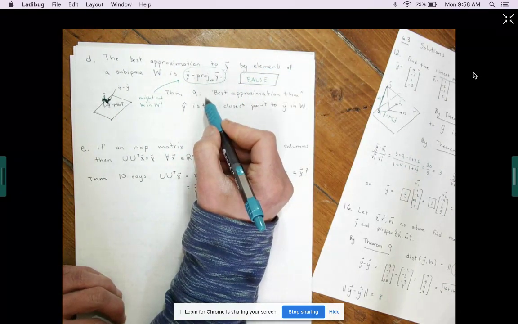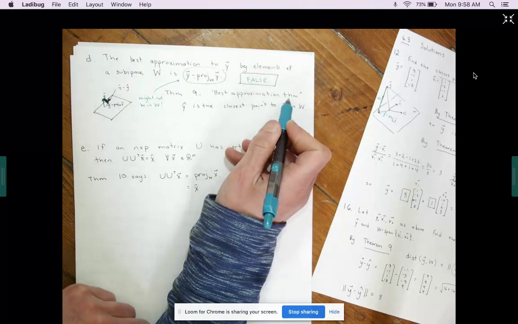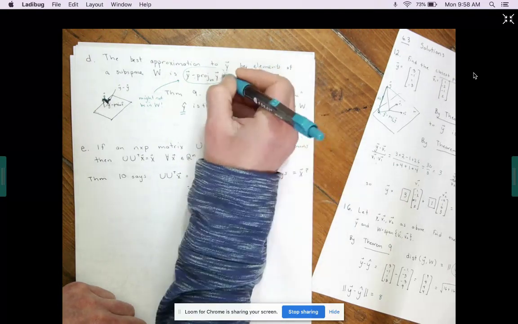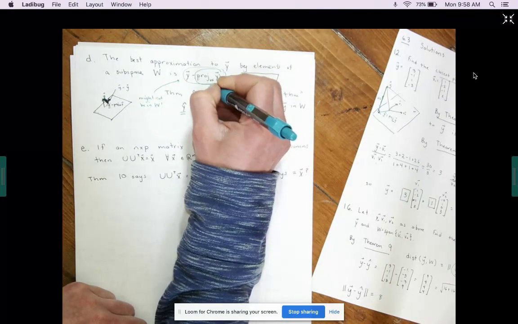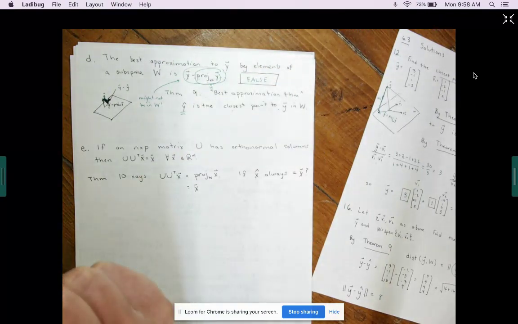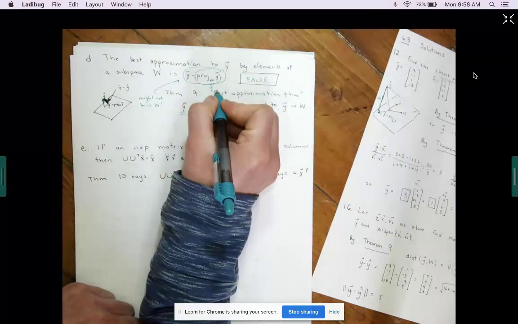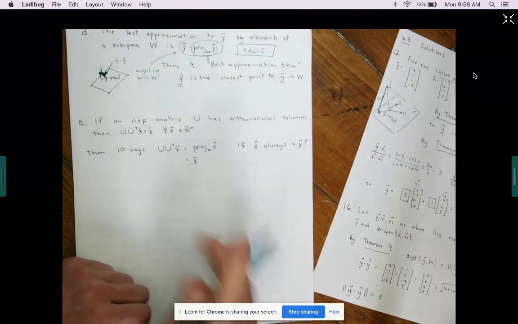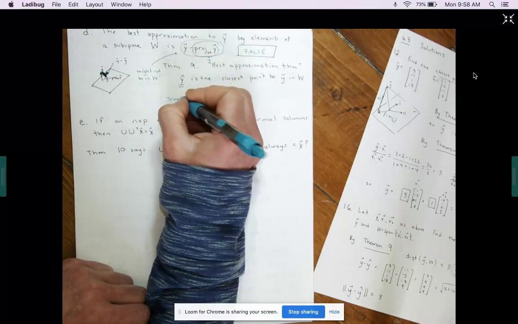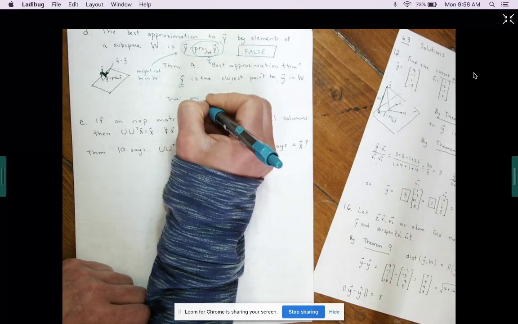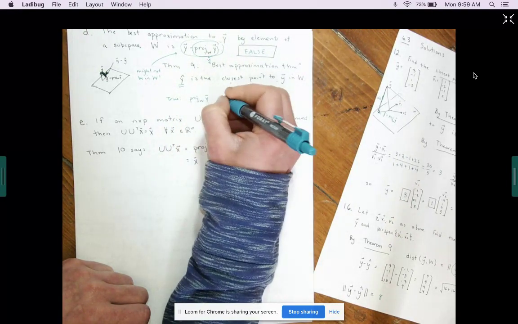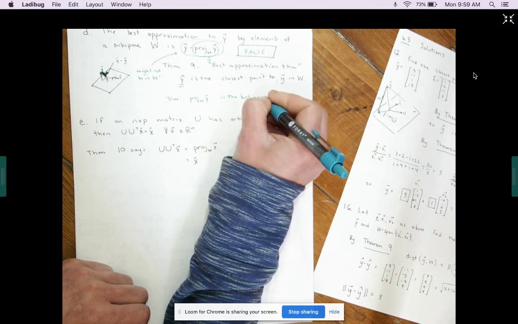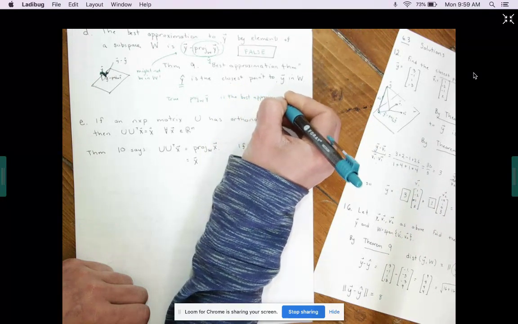However, we can see it again from the best approximation theorem, which says that y hat is the closest point in w to y. This part is y hat. So if y hat is already the best approximation, then y minus y hat is not going to be a better approximation. So the true statement is that the projection of y onto w is the best approximation, not y minus that vector.